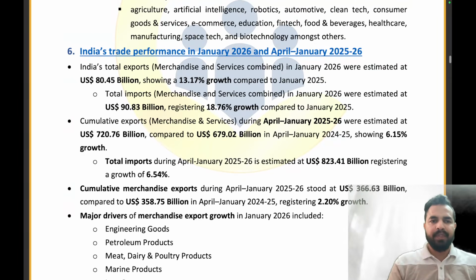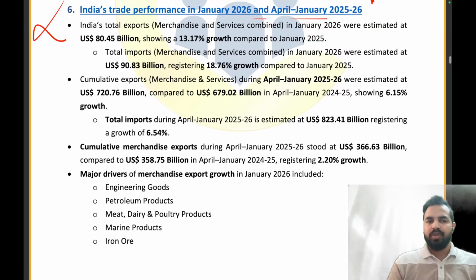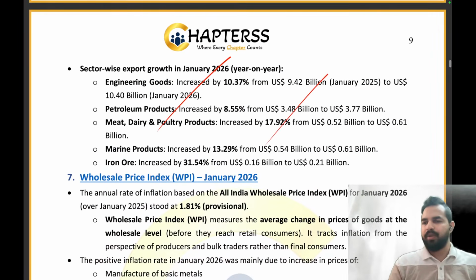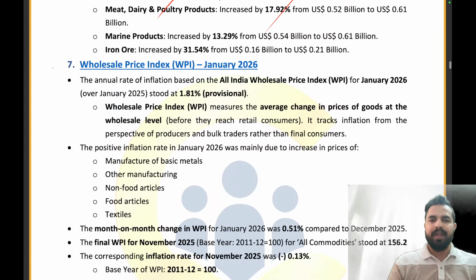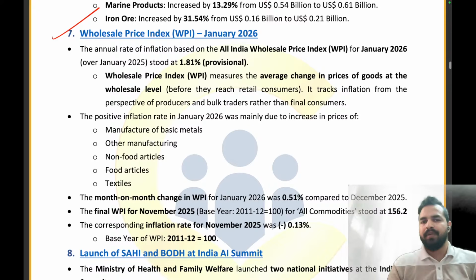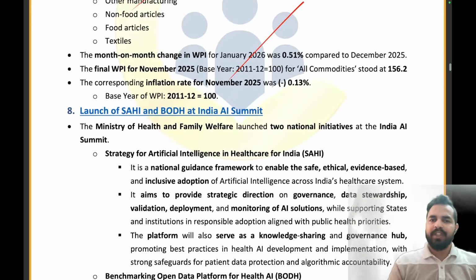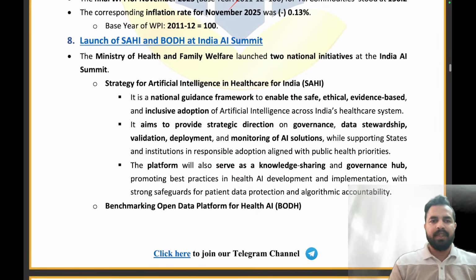Now, the next news article is about India's trade performance in January 2026 and April to January 2025-26. My dear friends, here the data is for the month of January, right? And we are right now in the month of May, and the exam will be taking place in the month of June. So this article holds no more importance from the examination point of view. We can directly skip this particular data and article because we are not required to cover this. Similar is the case with the wholesale price index for the month of January. It is not at all required to be covered from the examination point of view. Clear, everyone? Now let's directly move on to article number 8, that is the launch of SAHI and BOTH at the India AI Summit.